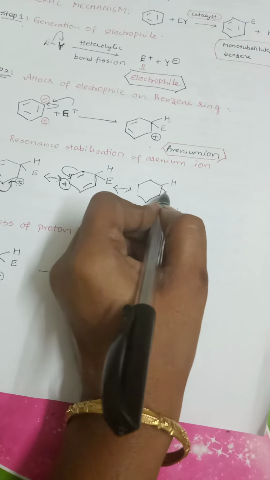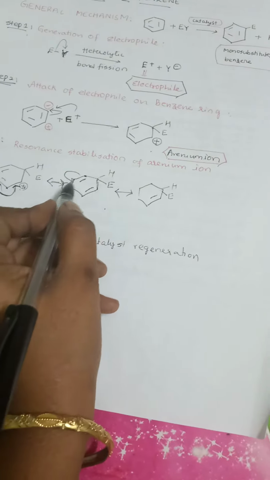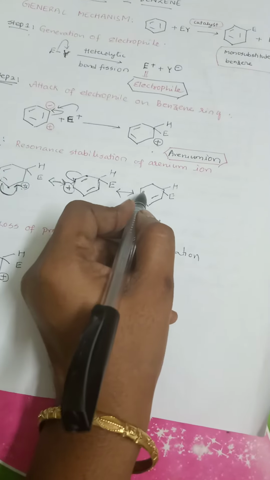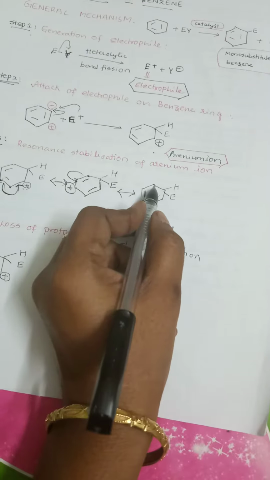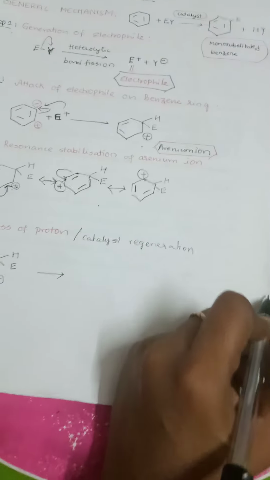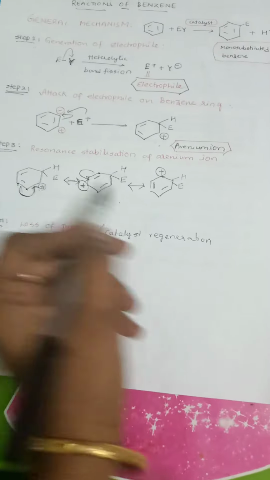Hydrogen and electrophile will be as they are, and because of the delocalization of this double bond between these two carbon atoms, the new double bond will be formed here, right? But this carbon has lost its double bond, and that's how it attains a positive charge. So this is also one more resonance stabilized structure of your arenium ion.